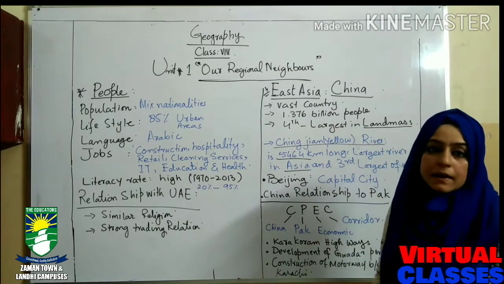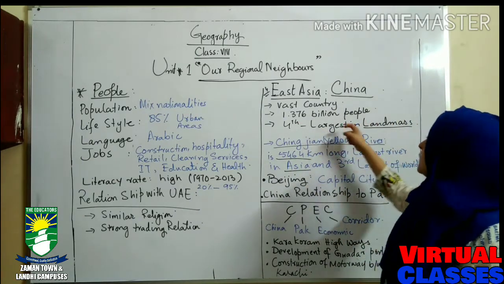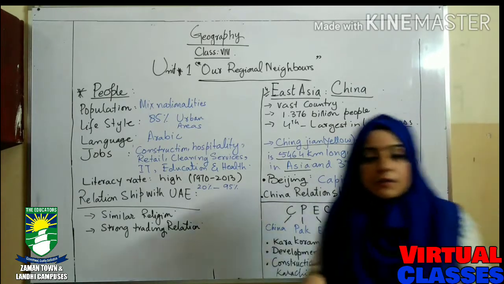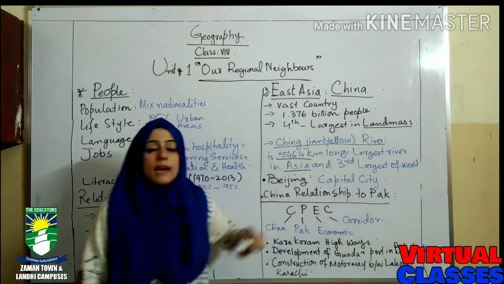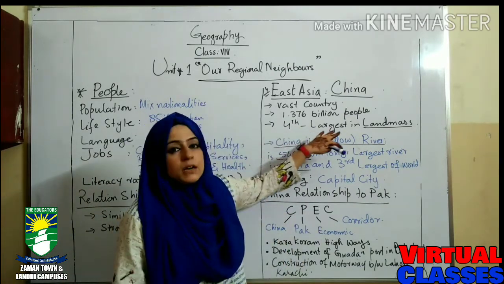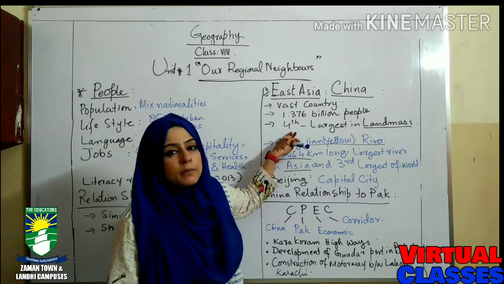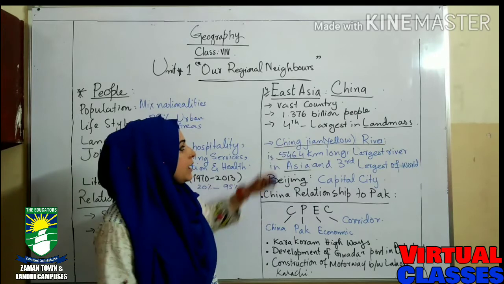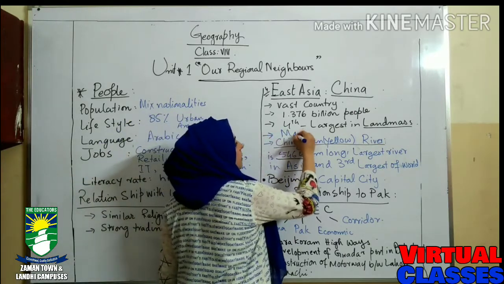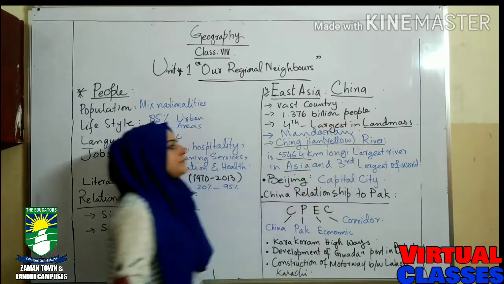1.376 billion people are there. It's the estimated population of China, and it is fourth largest in land mass. China is the fourth largest country regarding land mass. Land mass means size. Okay, and the official language of China is Mandarin. Yes, it is the official language of China.